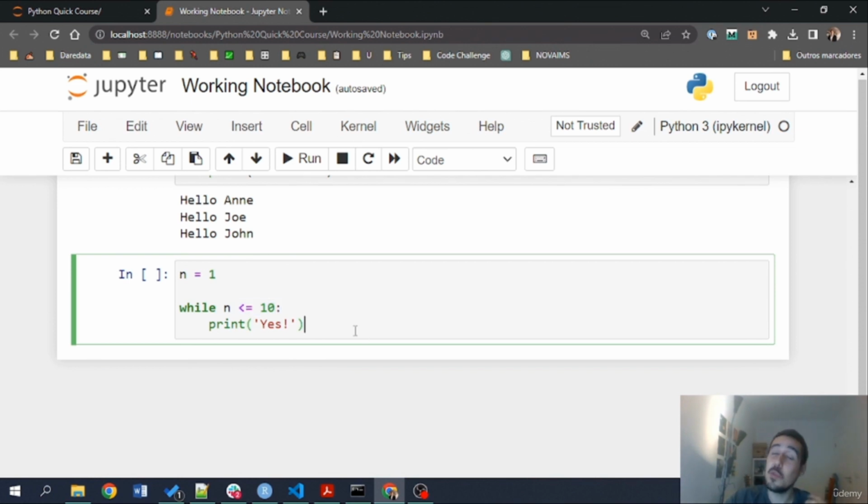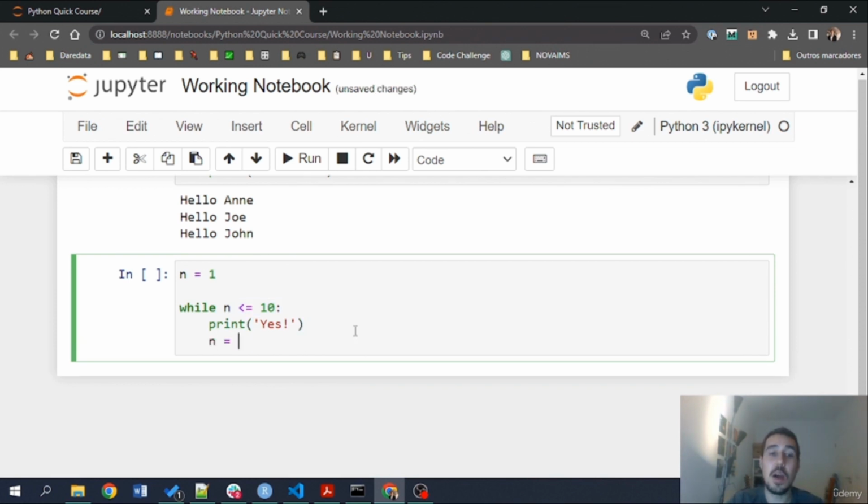So what I need to do is inside the loop, I need to update my n by giving it the n that is there plus 1. So basically, this n will pick up whatever number we have in this variable and add 1 to it, replacing that n again. That means that I'm going to even put here plus n, just for you to see yes 1, yes 2, yes 3, and so on.